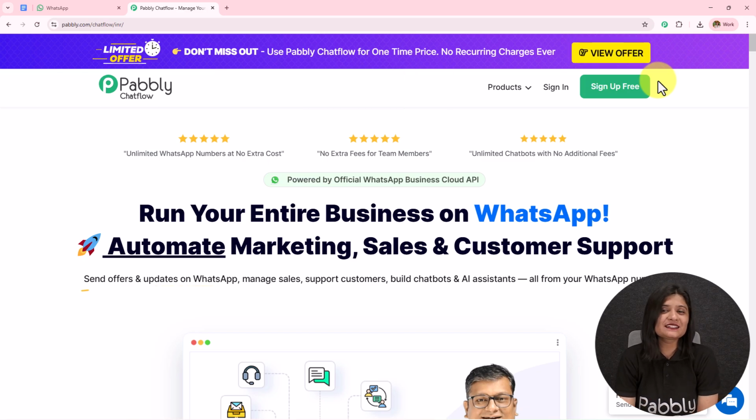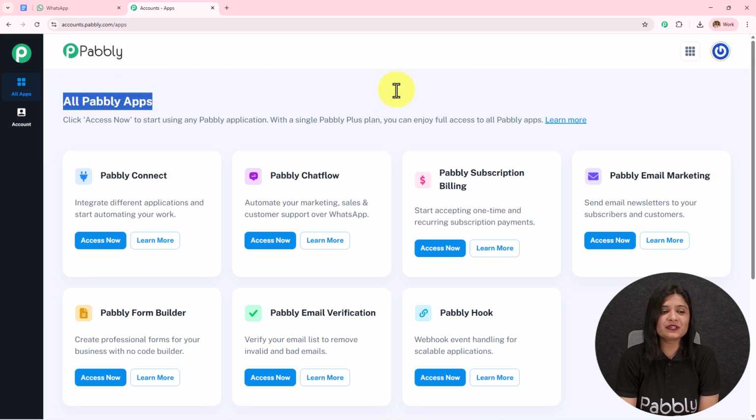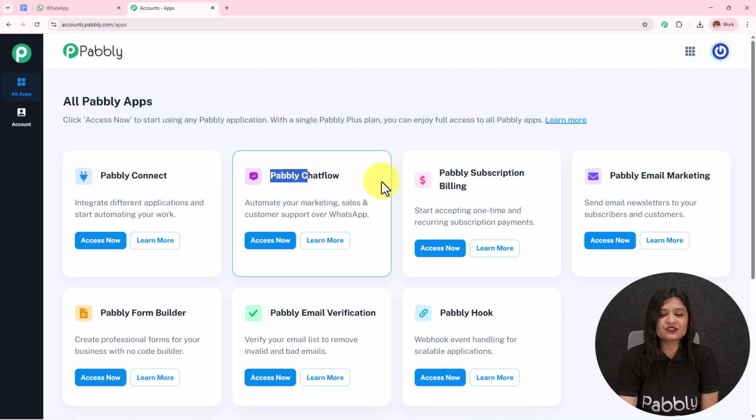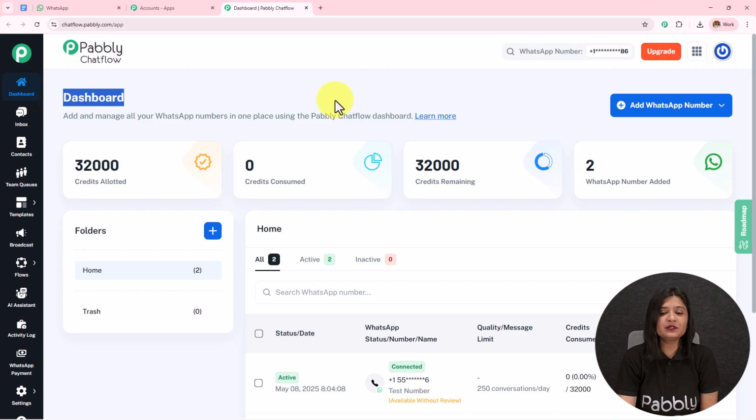Now here, as I'm an existing user, I'll click on the sign in. And here all Pabbly apps page has appeared, which is showing me all the Pabbly applications. I'll click on this Pabbly Chatflow, access now. And here it has taken me towards this dashboard.